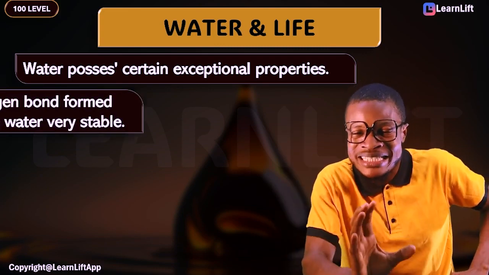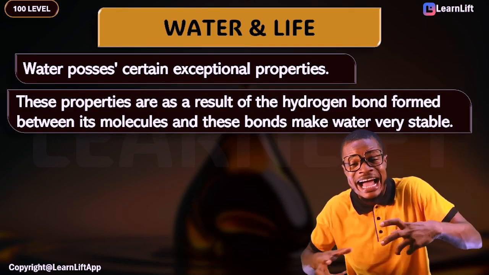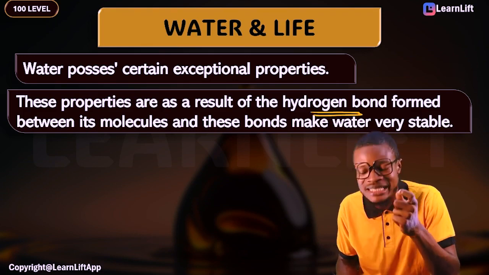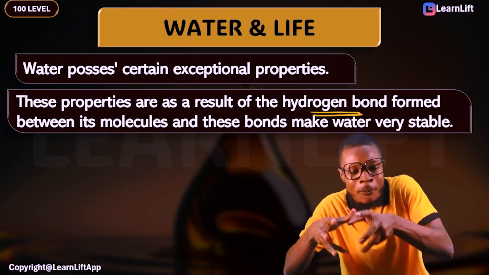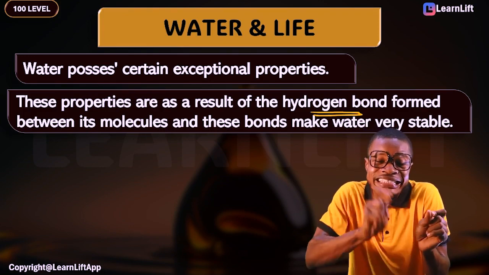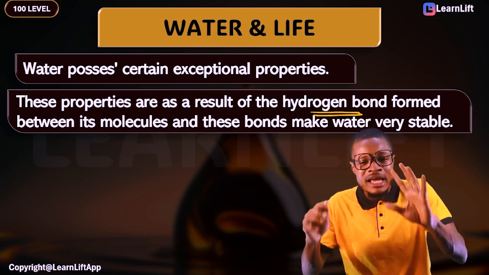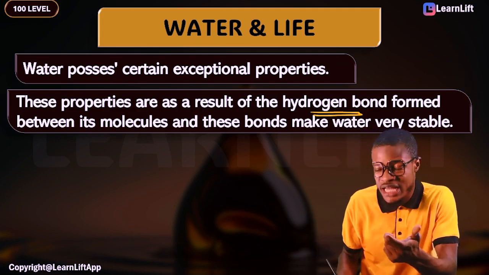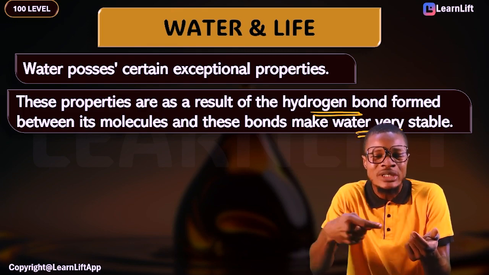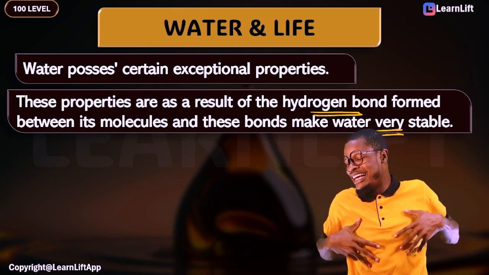But beyond the properties, note this now, very important: these properties that we're going to look at are a result of the hydrogen bond that is formed between the molecules of water. And it is this same hydrogen bond that makes water very stable. Now the question is this: is water stable or unstable? Water is very stable. What is it that contributes to the stability of water? It is the presence of hydrogen bond.